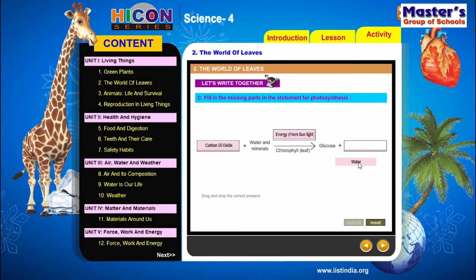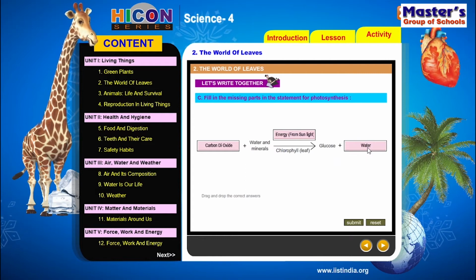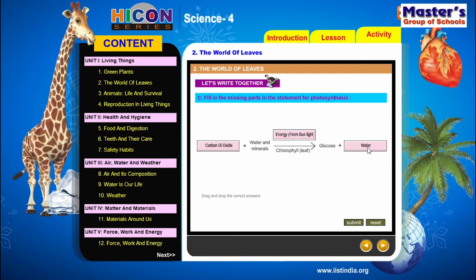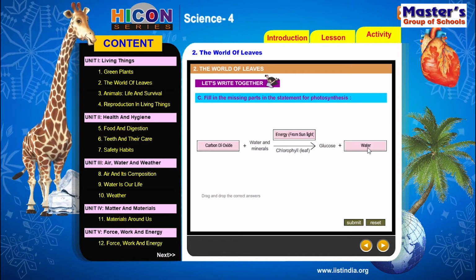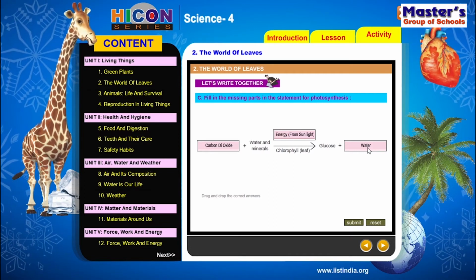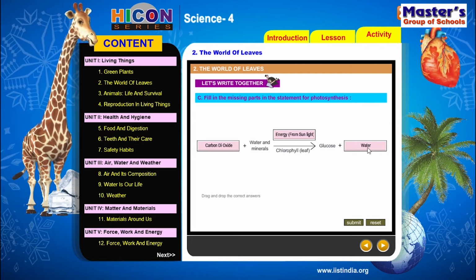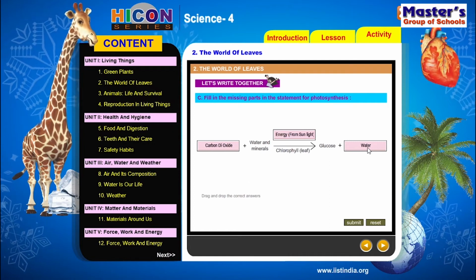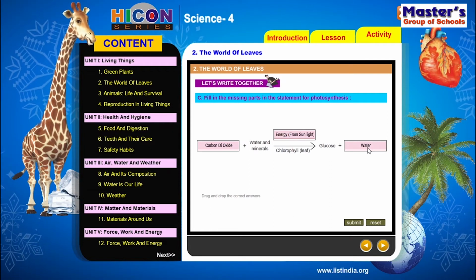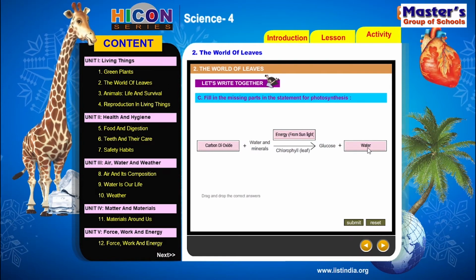Water will come out during the photosynthesis, and this water will be removed through the stomata of the leaves. That process is called respiration. During the photosynthesis, not only glucose and water, oxygen will also be liberated. So children, this is the process of photosynthesis. Carbon dioxide plus water and minerals in the presence of sunlight and chlorophyll gives glucose, water and also oxygen.